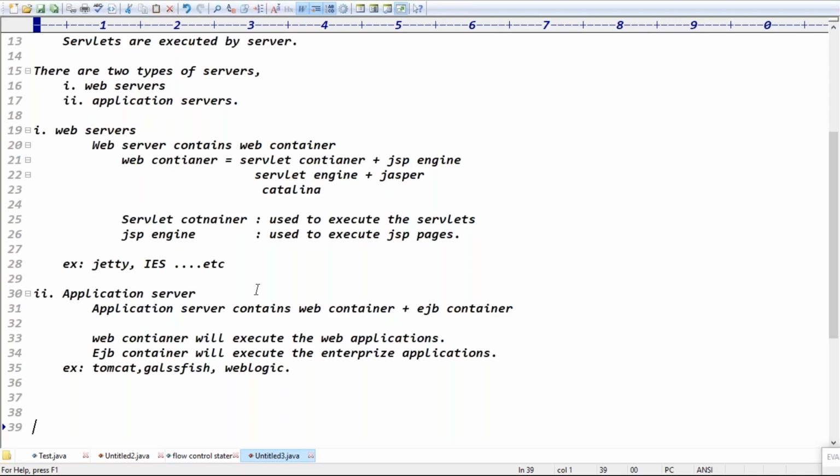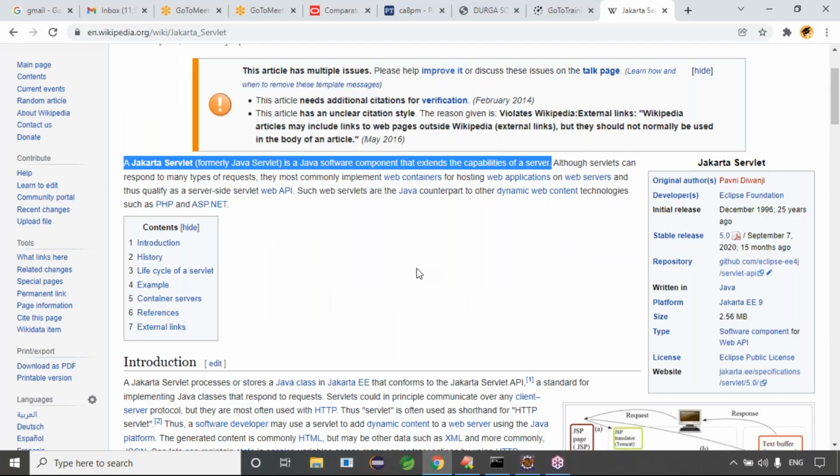Yeah, guys, can you hear me? This is web server and application server, guys. These days, everything is application servers, guys. Okay, in your system today, can you please install the Tomcat server, guys? So we are working with the Tomcat server. Guys, to execute the servlets, first of all, you require the Tomcat server because servlets are executed by Tomcat server, right? Yeah, install the Tomcat server, guys.